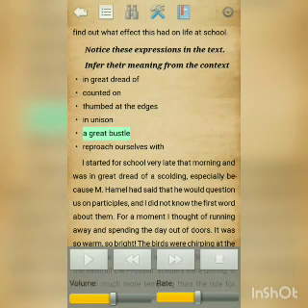So this was the meaning of in unison. Next one is a great bustle. This great bustle is used especially for the classroom again. It is an active commotion.